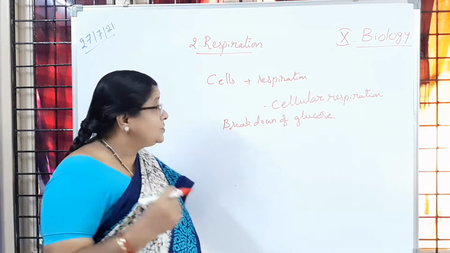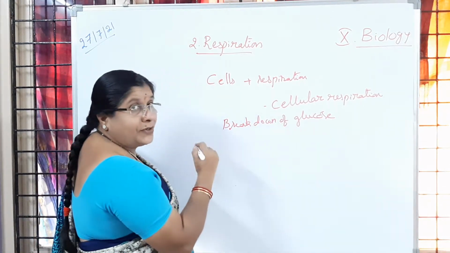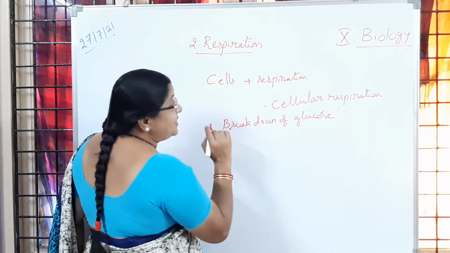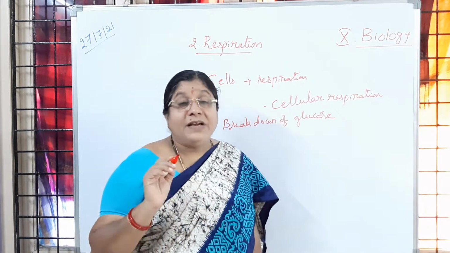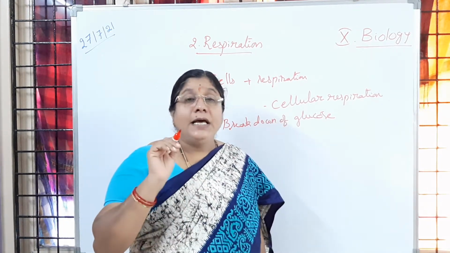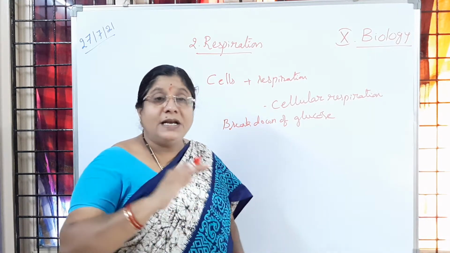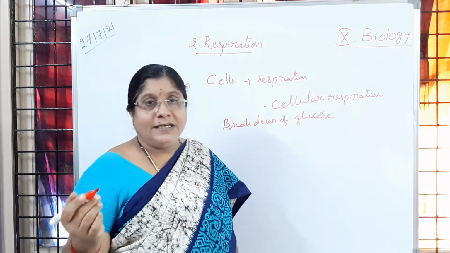Is it clear? So the breakdown of glucose is going to happen in prokaryotes and eukaryotes. That breakdown of glucose is happening because of availability of oxygen. Availability of oxygen is very important for breaking down glucose to release heat energy. Have you followed?